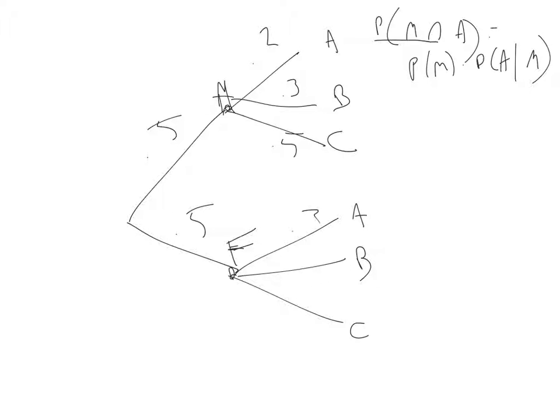And this is 0.3, 0.2, and 0.5, we'll say.